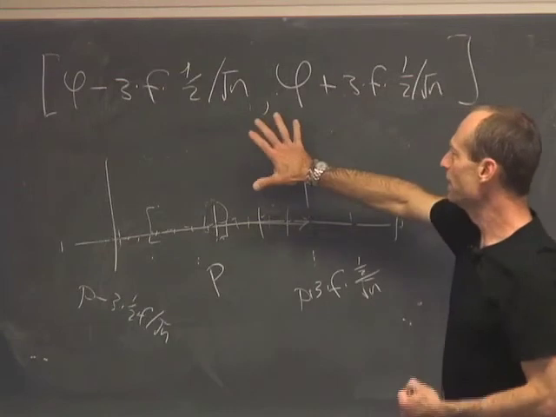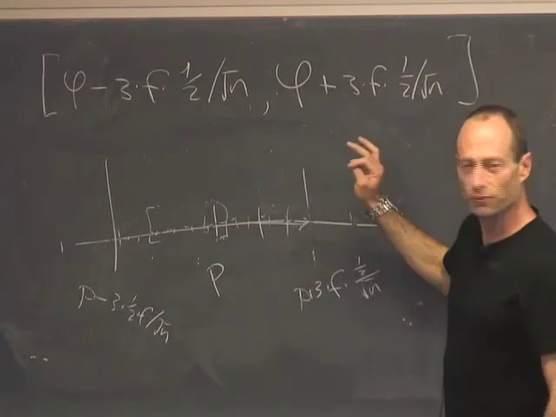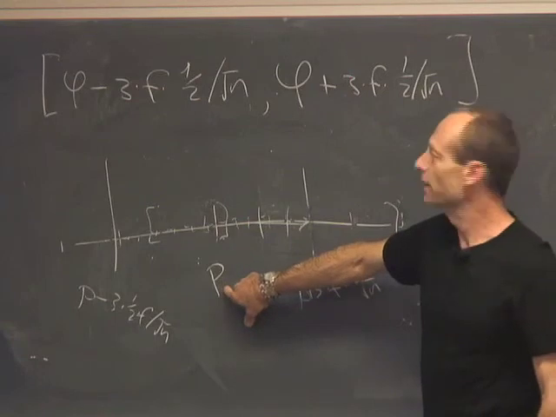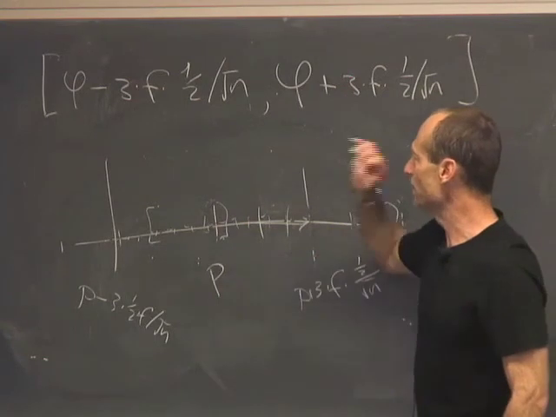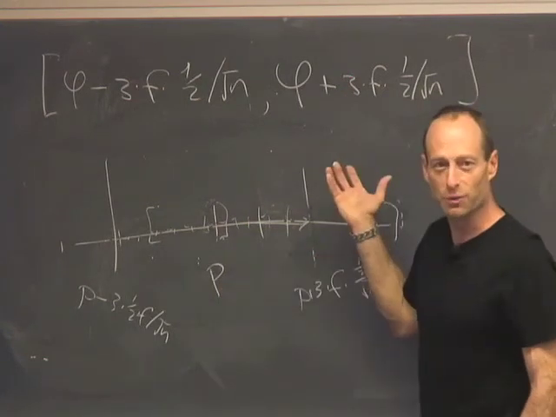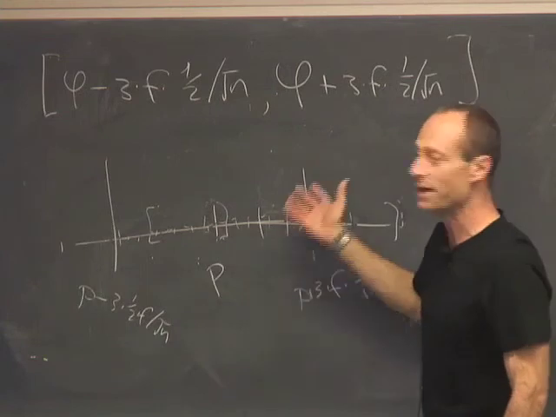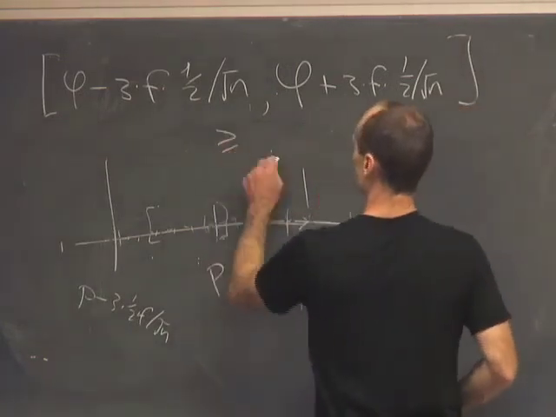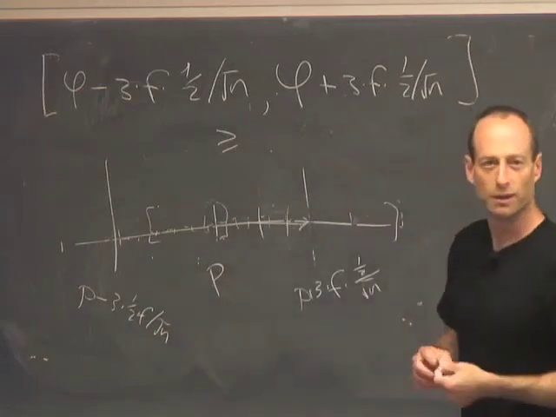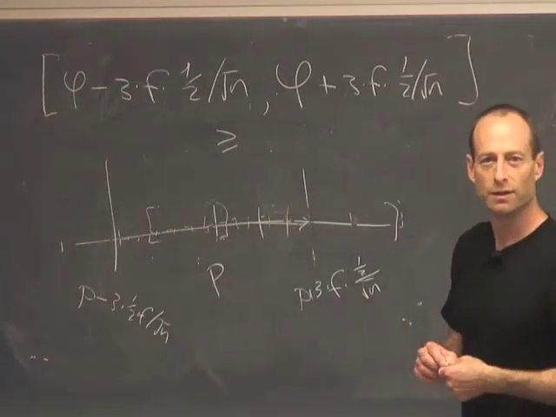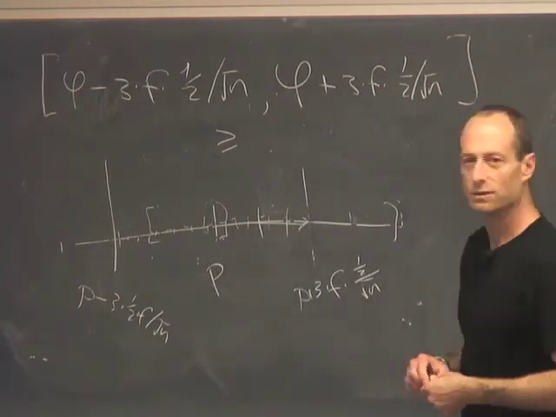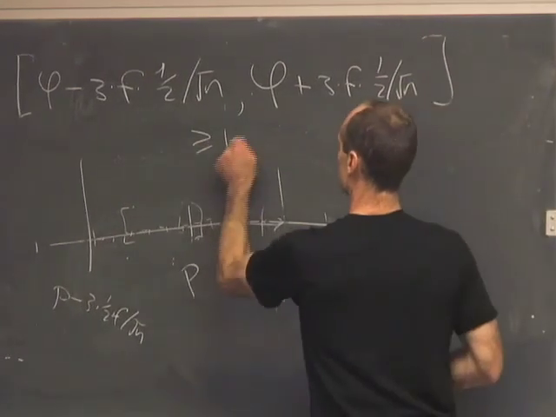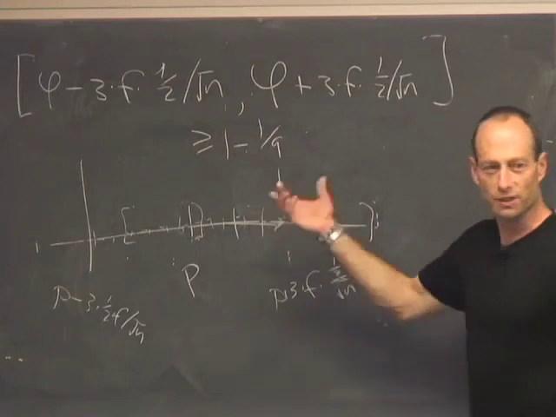So this is a confidence interval for the true population percentage p, and the confidence level associated with this, the sort of the fraction of the time that that interval is going to include the truth, is going to be at least what? Right? It's at least 8/9.